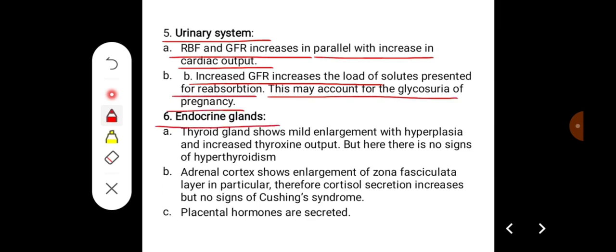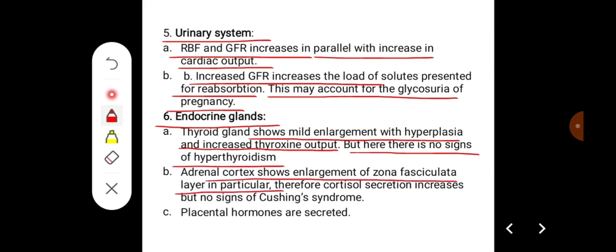If you see the effect on endocrine glands, the thyroid gland shows mild enlargement with hyperplasia and increased thyroxine output, but there are no signs of hyperthyroidism. The adrenal cortex shows enlargement of the zona fasciculata layer in particular, therefore cortisol secretion increases, but no signs of Cushing syndrome are seen. Placental hormones are secreted.